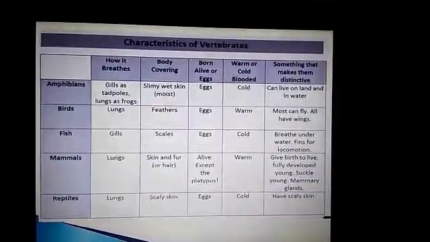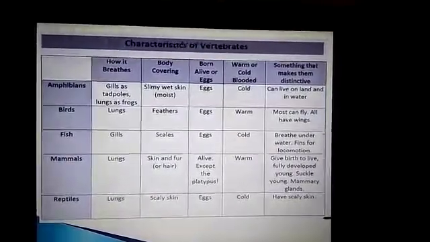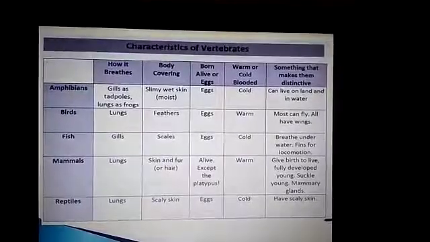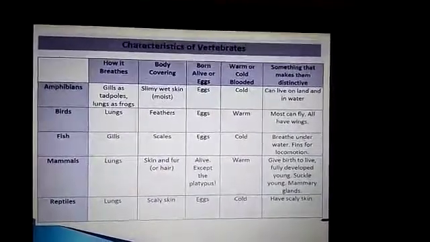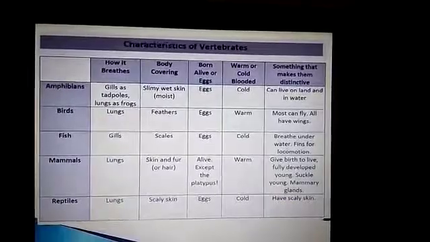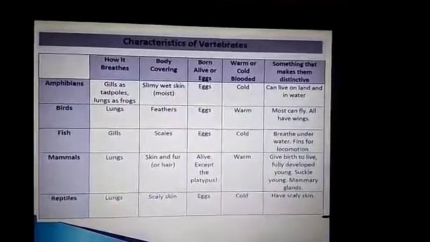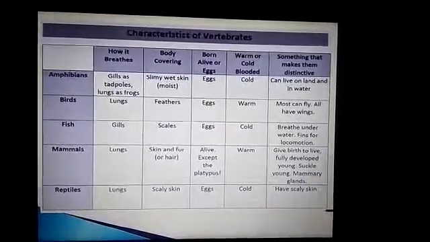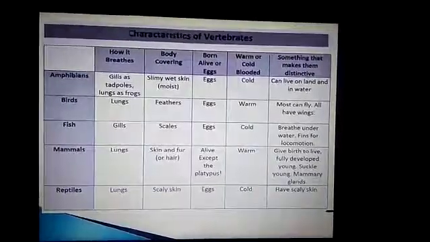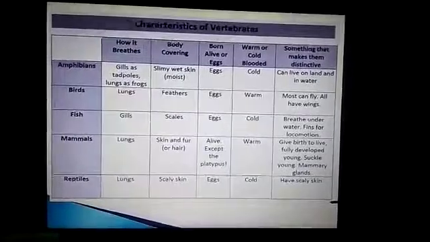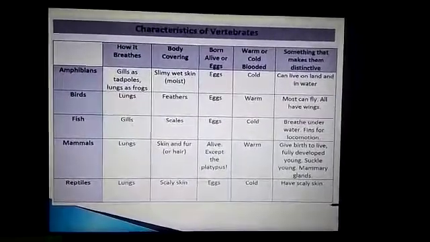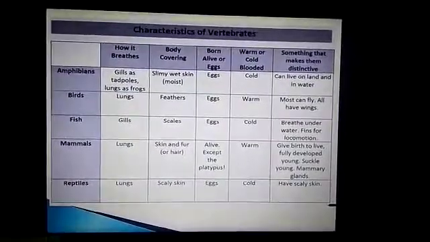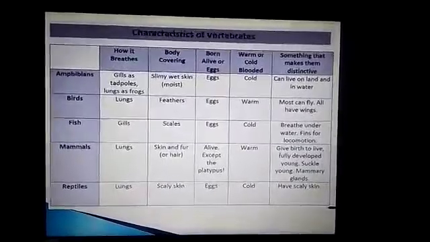Why do they have light bones? That helps them to fly. Lungs are the organs for respiration. Birds lay eggs and they are warm-blooded animals. Parrot, pigeon, crow and sparrow are examples of birds.